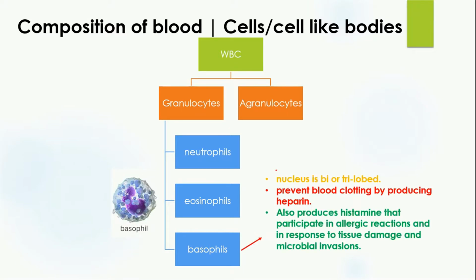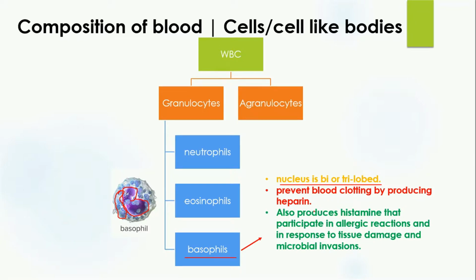The last type of granulocyte is the basophil. Here in this diagram you can see basophils contain grains, and because of this they are granulocytes. How can you differentiate them from neutrophils and eosinophils? Because the nucleus is bi- or trilobed. You can see here, this is a basophil.